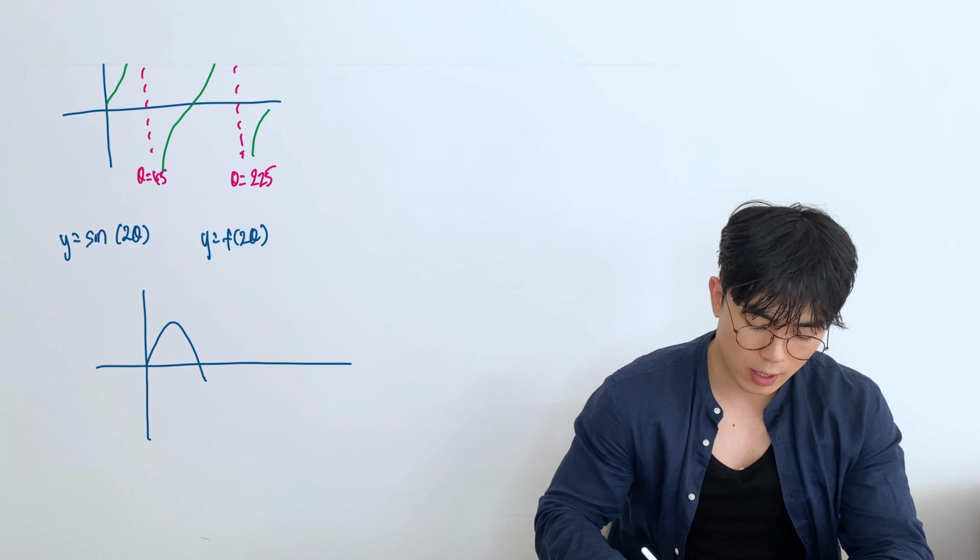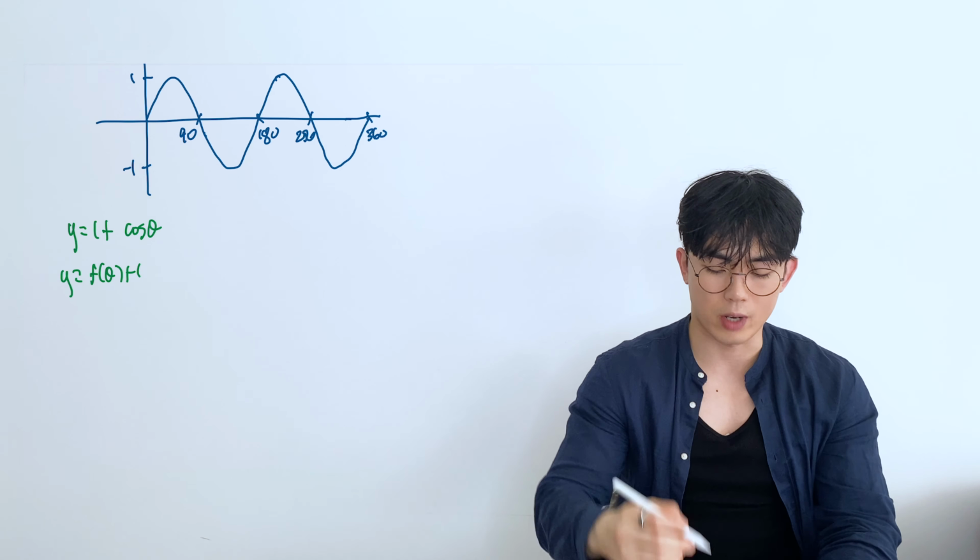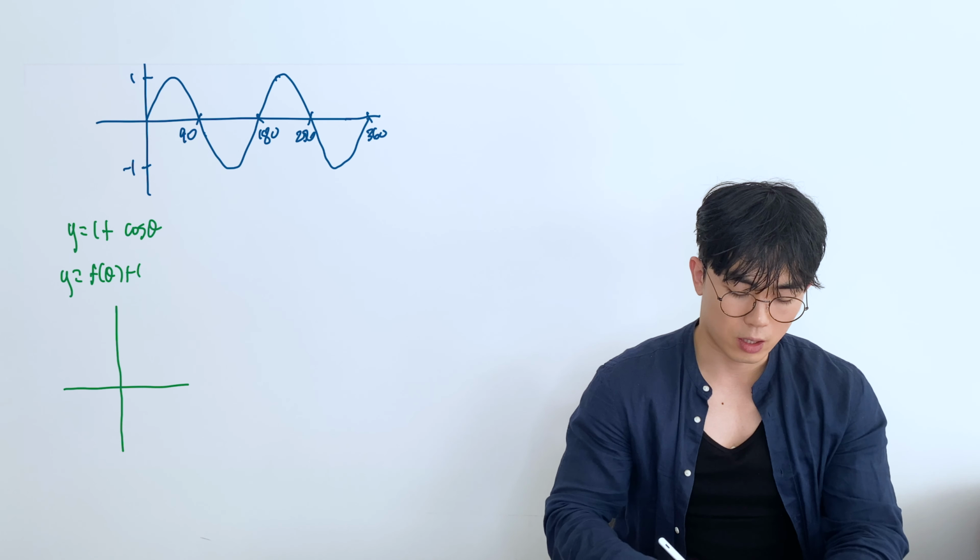Let's try a cos one. Let's try y = 1 + cos theta. This is equivalent to f(theta) + 1, right? So that means the whole graph is going to move up by 1. So the cos graph is now going to move up by 1. So it's going to look like this now, right? Because everything has moved up by 1, this is 0. This is now 2, because it used to be 1, moved up by 1 is 2. But this point here is still going to be 180, and so on and so on.